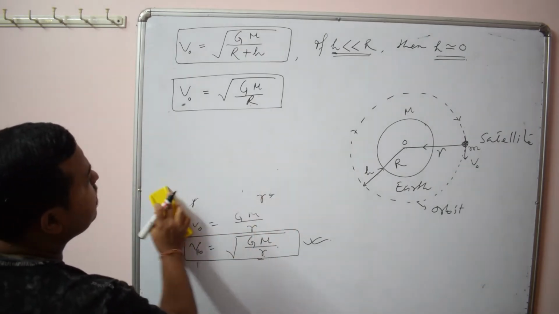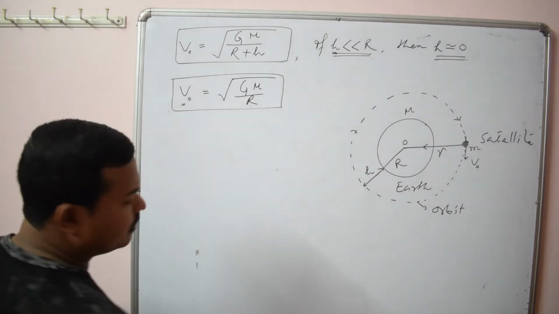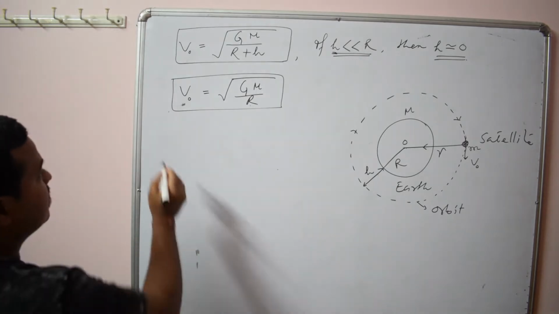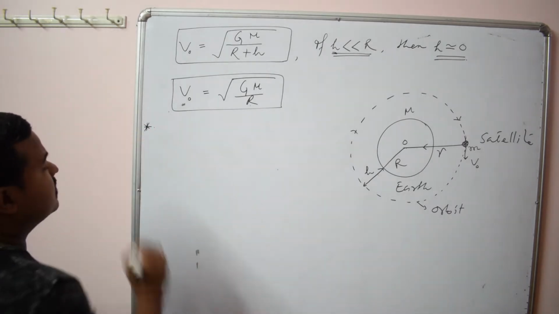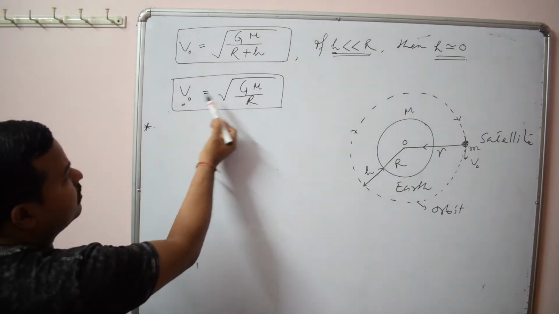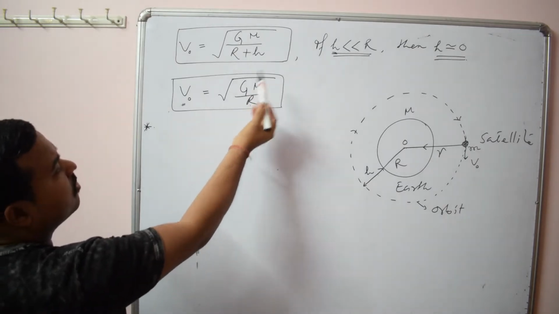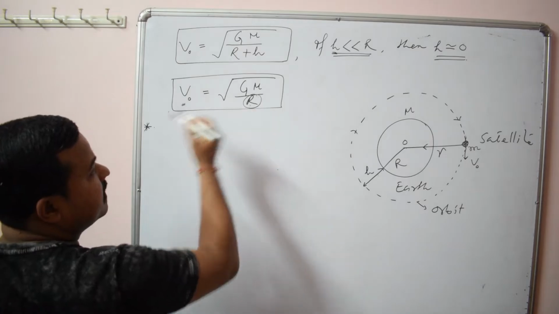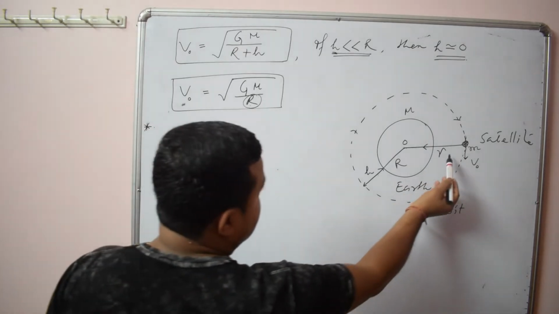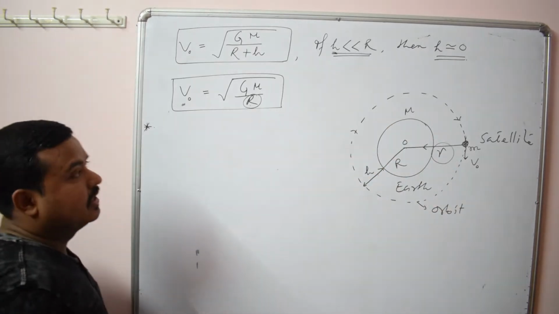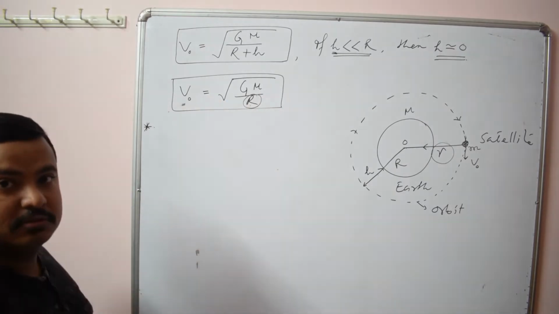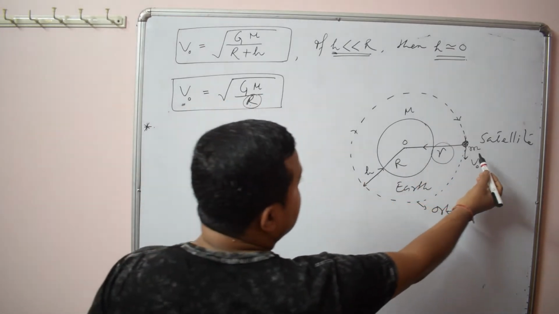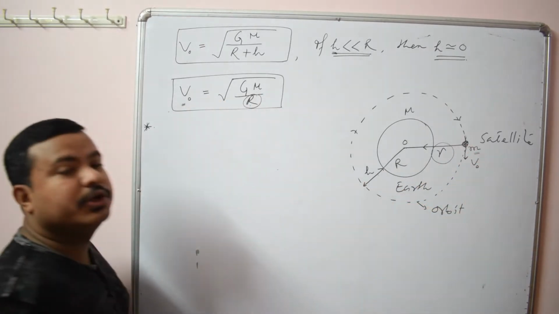Now one point you should remember: the orbital velocity, root over GM by r or root over GM by small r, depends on what? The radius of the orbit and the mass of the earth, but not the mass of the satellite. That point you should remember.